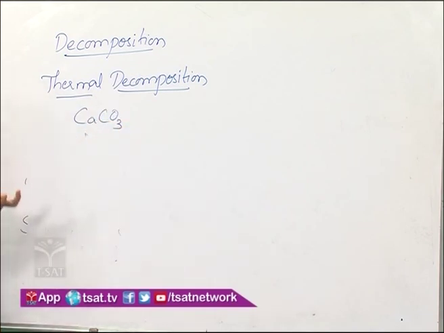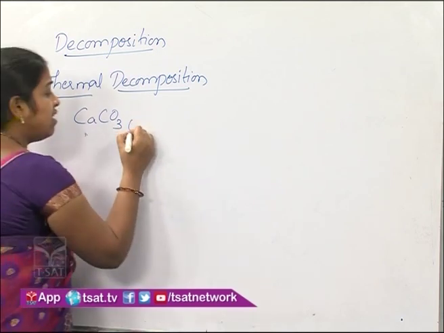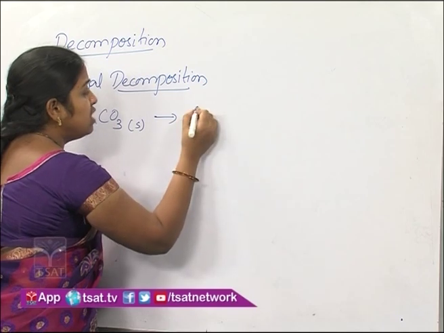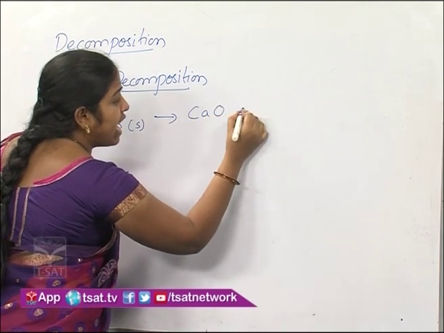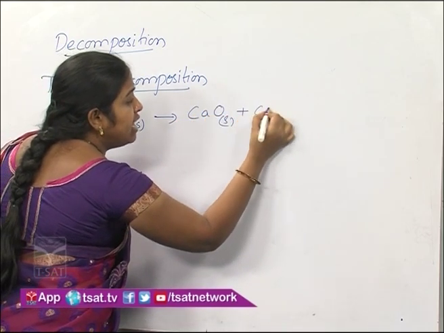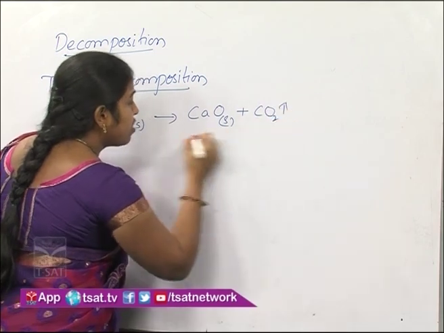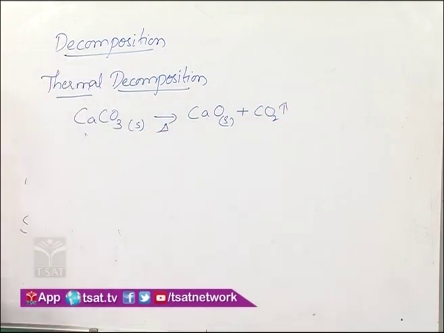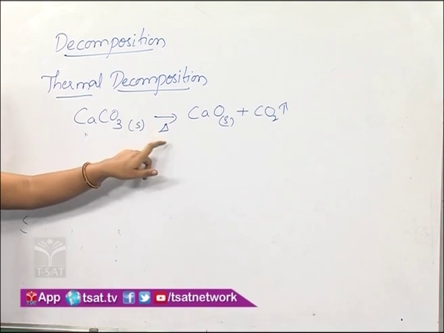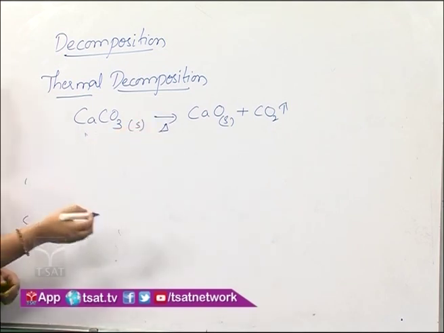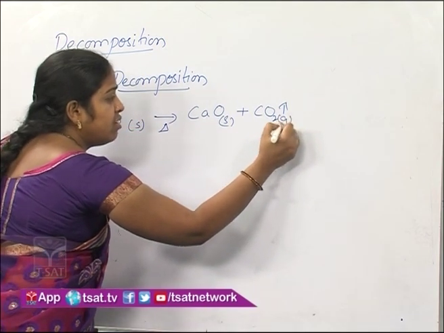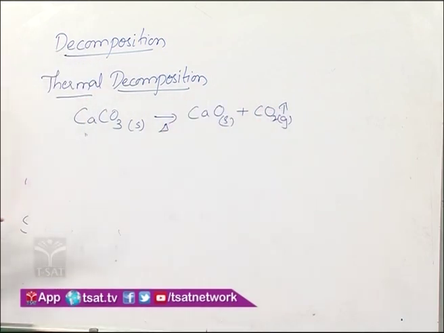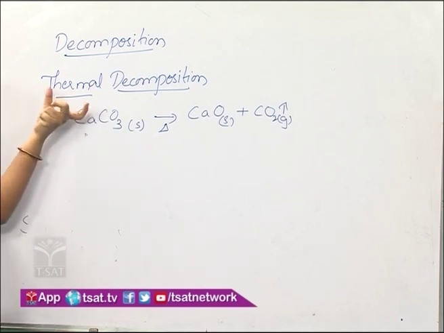When we take some calcium carbonate in a test tube and heat it, you observe that it breaks down into calcium oxide and carbon dioxide. Now here we are heating the reaction, so we represent it by a triangle symbol, and carbon dioxide is a gas, so we represent it with an upward arrow. Like this, the reaction is happening by heating, so it is called a thermal decomposition reaction.